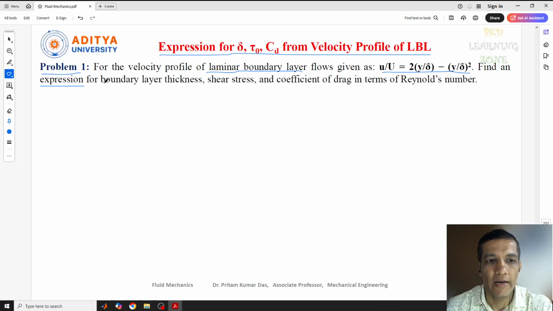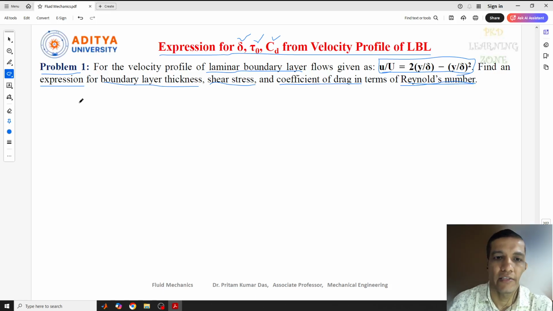for boundary layer thickness. First we need to find out the boundary layer thickness. Then we need to find out the shear stress, and next the coefficient of drag in terms of Reynolds number. So these three things we need to find out in terms of Reynolds number. The velocity profile is already given, and to solve this we need to go to our previous video lecture, where we discussed the von Karman momentum integral equation. There we got one expression. I'll tell that one, but before that let me write this velocity distribution.